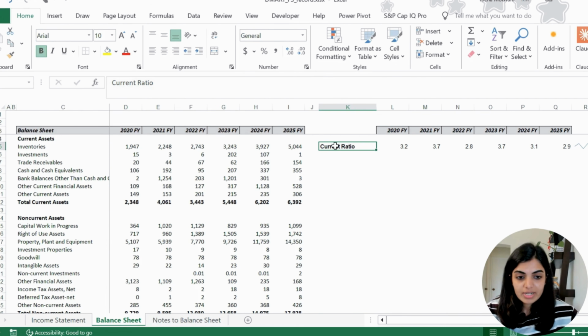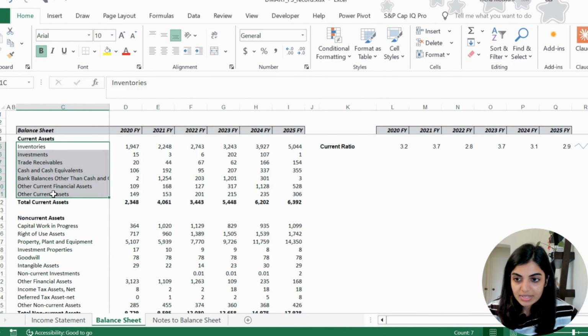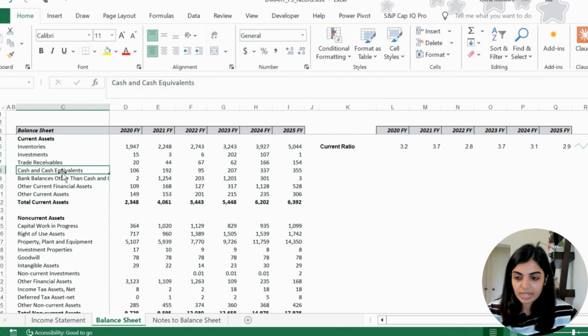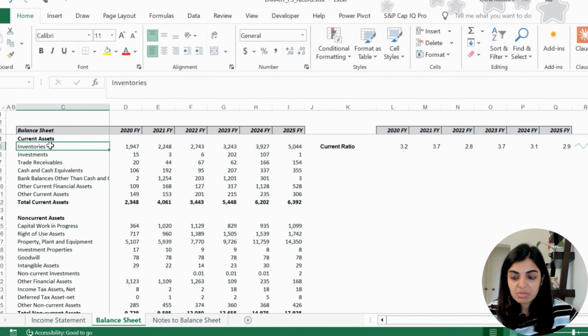But let's go one level deeper, because as you saw that current ratio includes everything inside the current assets: cash, receivables, other financial asset, other current asset. But you need to understand that not all of these assets are immediately available to pay obligations. Cash and cash equivalents is of course liquid, it is immediately available. Bank balance is immediately available. Other current financial assets, other current assets, we may need to see what is included in these two line items, so we can't say. Investment, it is liquid. Inventories, maybe, may not be, because we can't sell all of our inventories tomorrow.